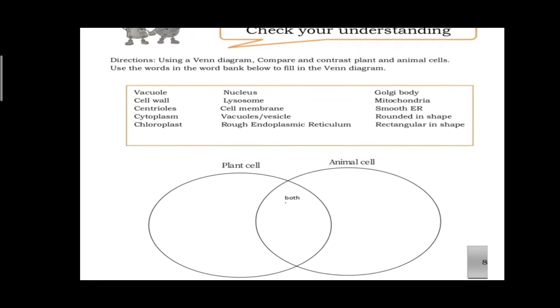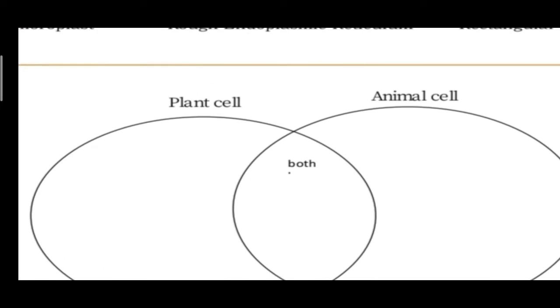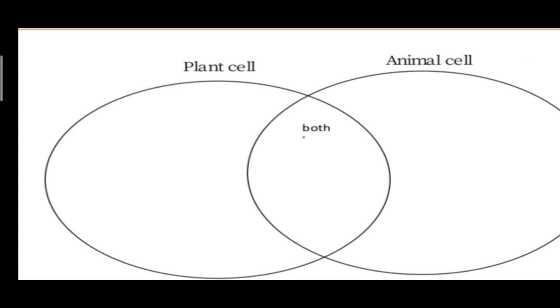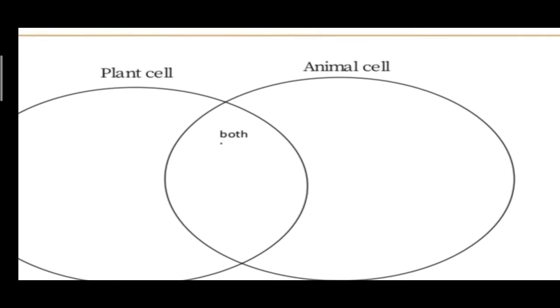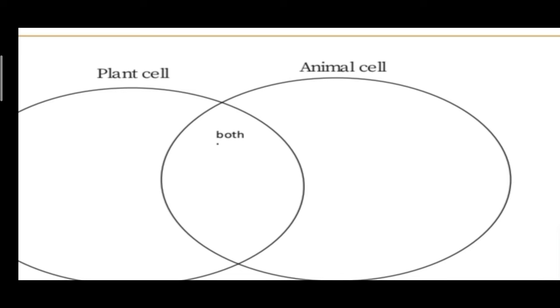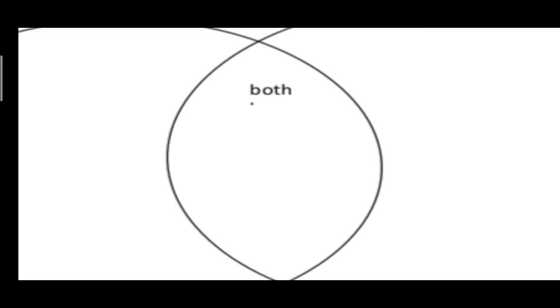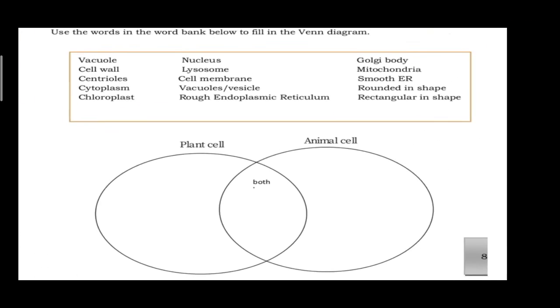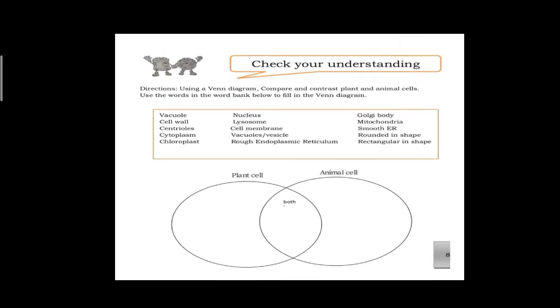Okay, for your check your understanding, we have the Venn diagram. Dito po sa part na to ng plant cell, isusulat po natin ano yung mga parts na sa plant cell lang matatagpuan. Then, ano yung parts na sa animal cells lang matatagpuan. At sa gitna, ano yung parts nila or organelles na parehong meron yung plant cells and animal cells. So, pipili kayo mula dito sa loob ng box.